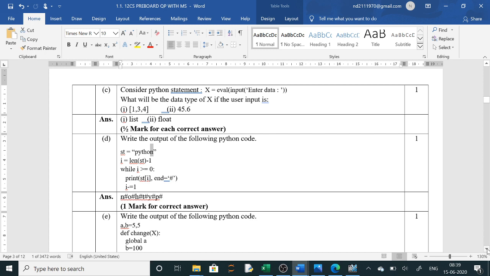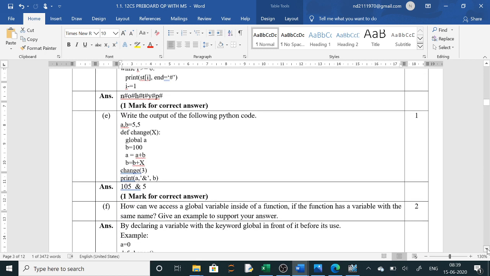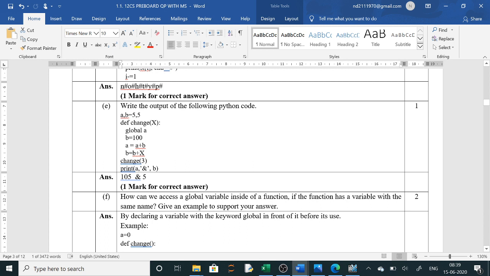Clear? Now the next question is to write the output of the following Python code. Here the Python code is given. A and B will take 5 and 5, and the change function takes 3, so 3 is given to X. Global A. Then B equals 100, and A equals A plus 5. Here A is global, so it will take 5 and become 105.